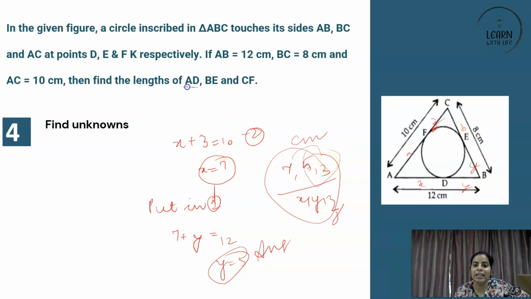Now the question was, AD's length is what? AD is equal to x, which is equal to 7 centimeters. BD's length is what? BD is equal to y, and this is equal to z. So you write it yourself in centimeters and let me know if you've understood. How many of you understood? Say yes or type yes. Very nice. Okay, let's move ahead.